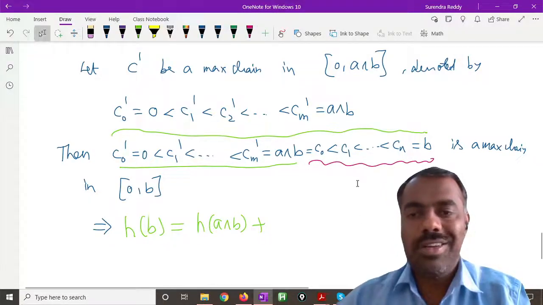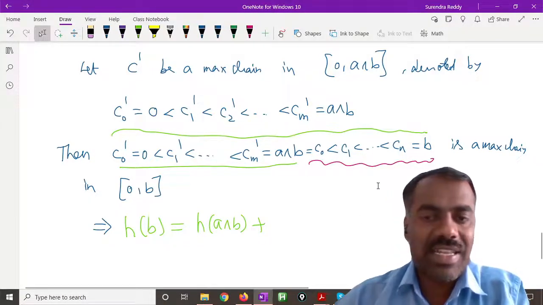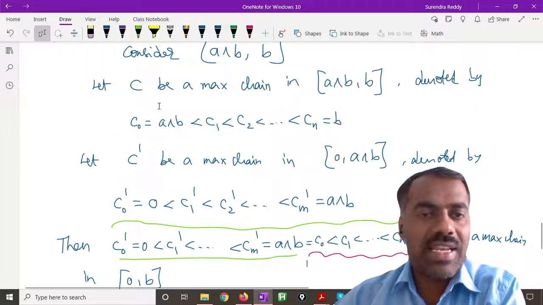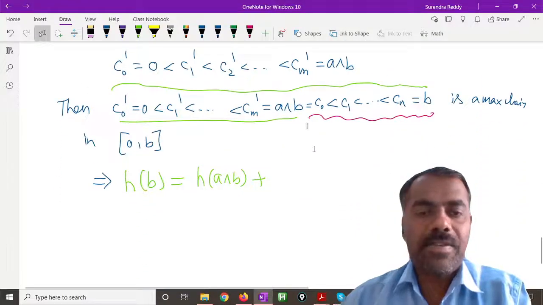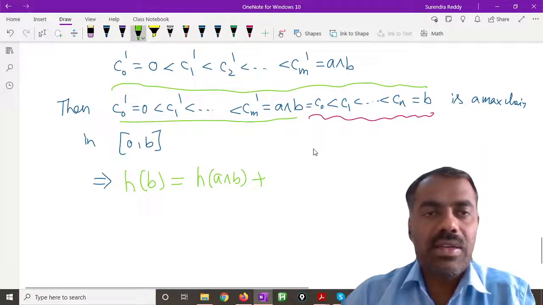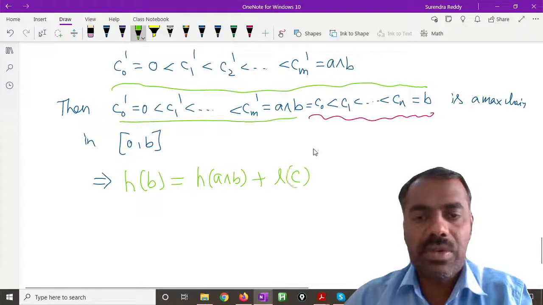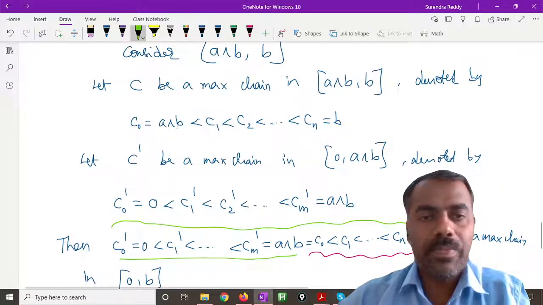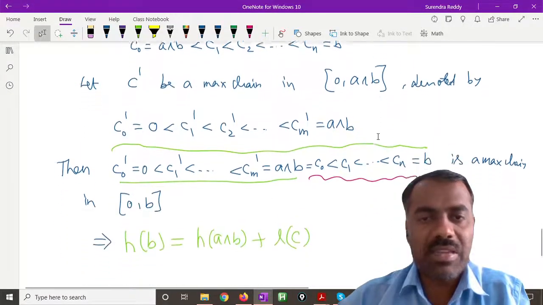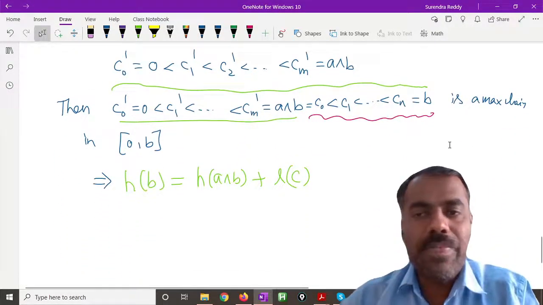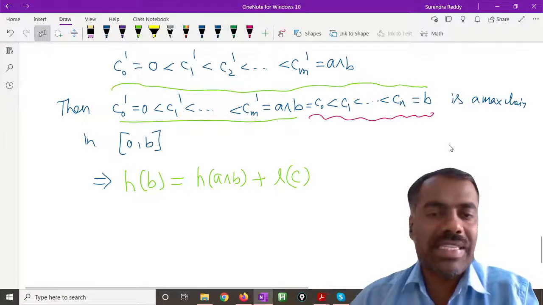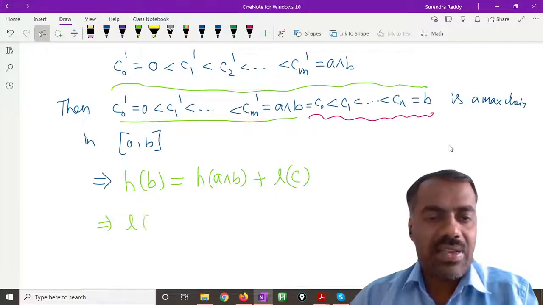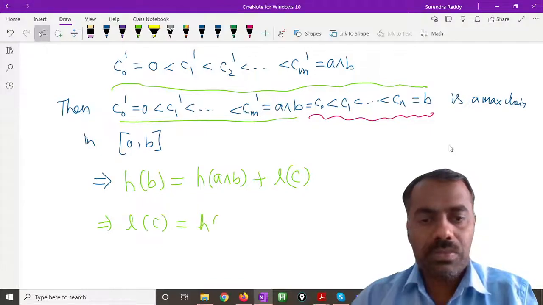That is nothing but the length of the chain, L of c. So the length of your chain c from a meet b to b is L of c. Therefore, height of b is height of a meet b plus L of c, or you can write L of c is equal to h of b minus h of a meet b.